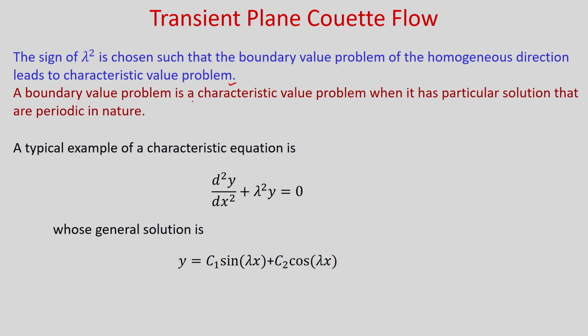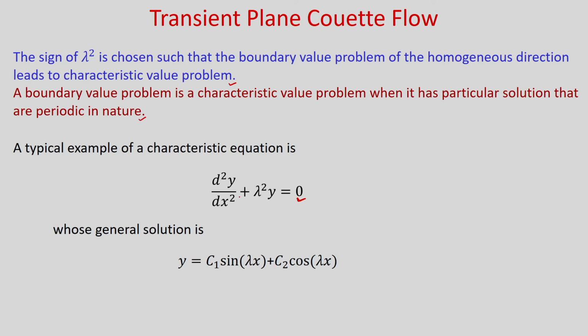A boundary value problem is a characteristic value problem when it has particular solutions that are periodic in nature. One example of a characteristic equation is d2y by dx square plus lambda square y is equal to 0, and the solution of this is y is equal to c1 sin lambda x plus c2 cos lambda x, where c1, c2 are integration constants.